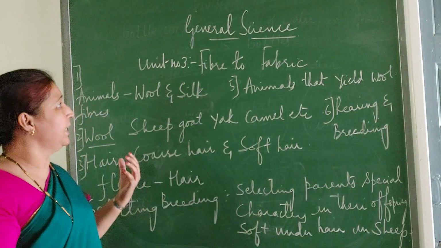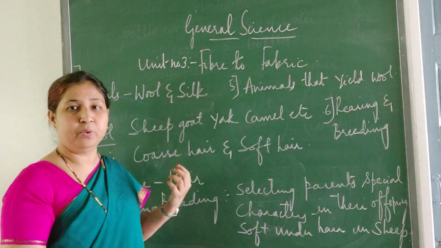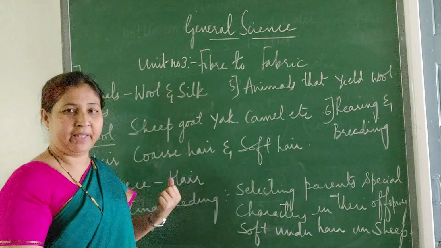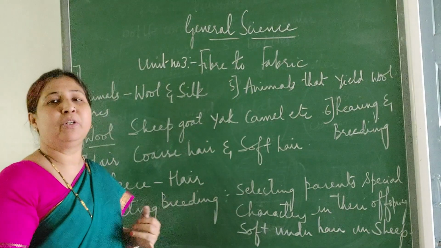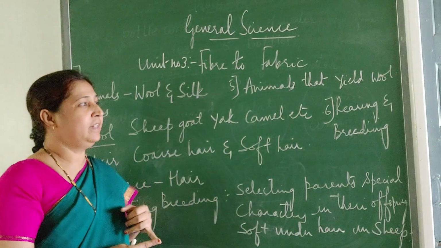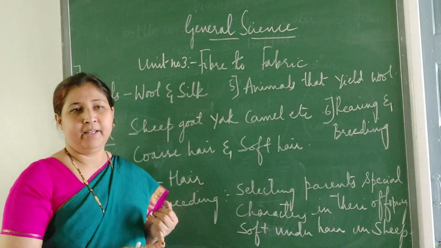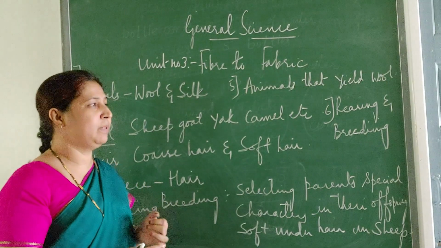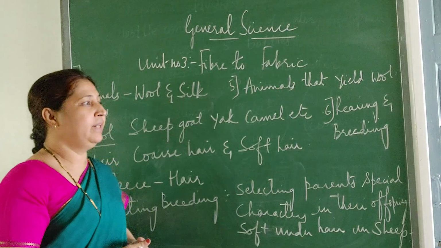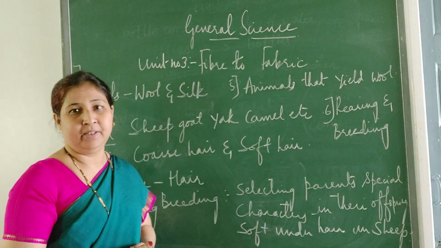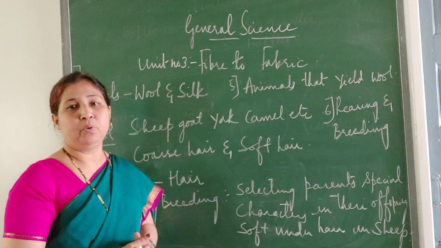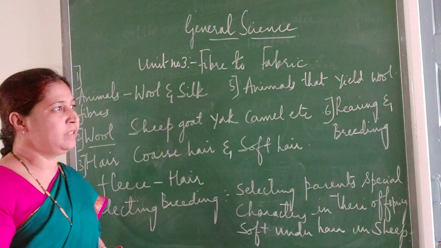Now let us study another basic need which we use in our daily life, that is clothes, isn't it? Without clothes, can we live? No. Clothes are also one of our basic needs, isn't it? We have varieties of clothes. And there are seasons, in which season what type of cloth do you wear? In summer season you wear cotton, in rainy season you wear different clothes, and in the winter season you wear woolen clothes, and like this there are varieties of clothes.